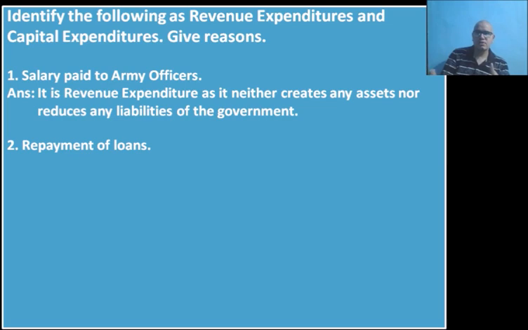Obviously, repayment of loans, now relate it with that formula, RELAC. Reduce liability, asset creation. Now when you repay back the loan, are you creating an asset? No, isn't it? So what you are doing is reducing liability, isn't it? The liability, the burden which was there with the government because it had to repay it someday. So now the government has repaid the loan.